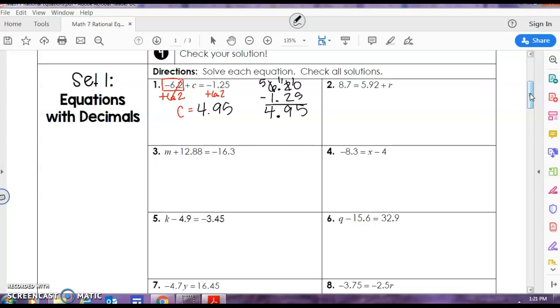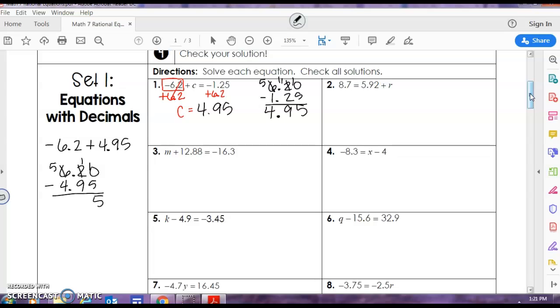Remember, we can check our solutions. So I'm going to plug 4.95 in for c. So that's negative 6 2/10 plus 4.95. My signs are different, so I subtract. So that's 6.20 minus 4.95. I borrow from the 2. 10 minus 5 is 5.